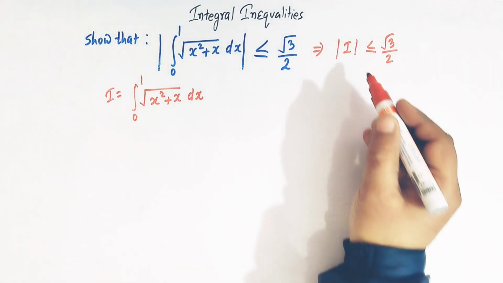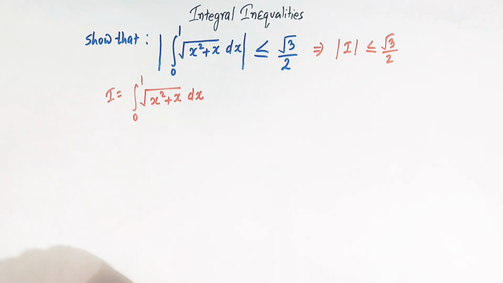Now to prove this inequality, we'll make use of one important result from definite integrals, right?